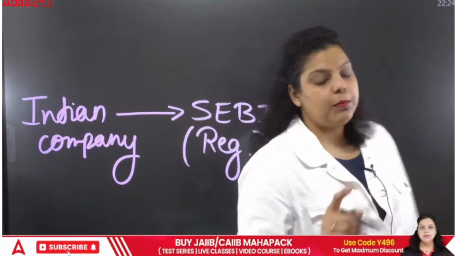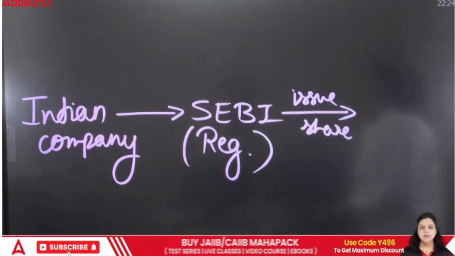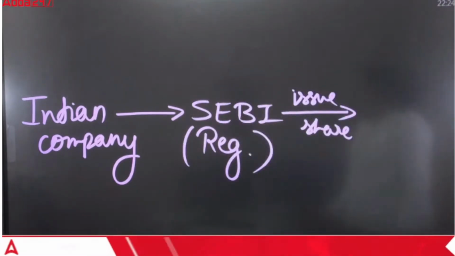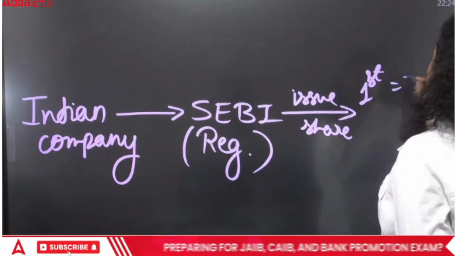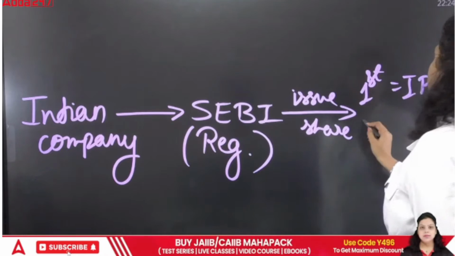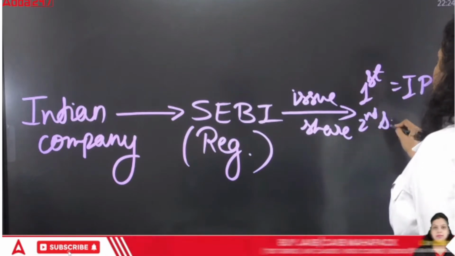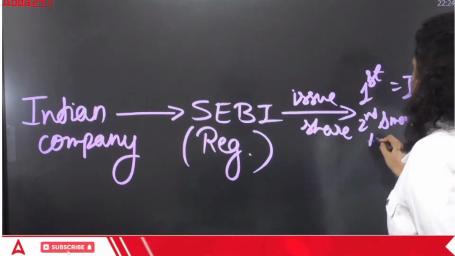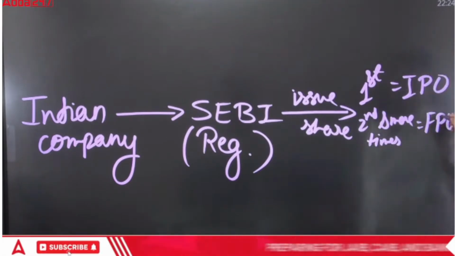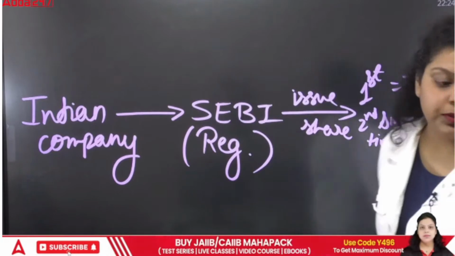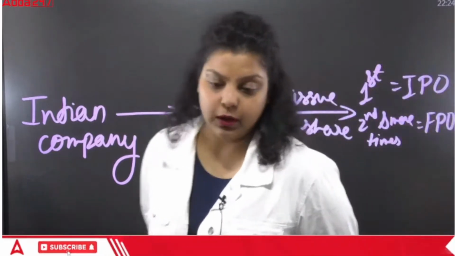So whenever this company is issuing shares for the first time for the public, the way will be IPO. And if the company is issuing its shares for the second and more times, that will be FPO. So IPO stands for Initial Public Offering, and FPO stands for Follow-on or Further Public Offering.